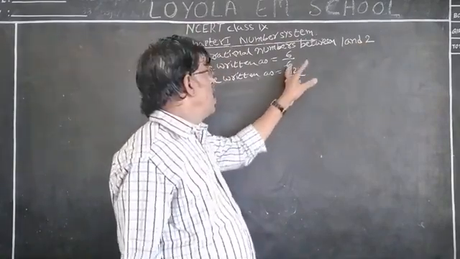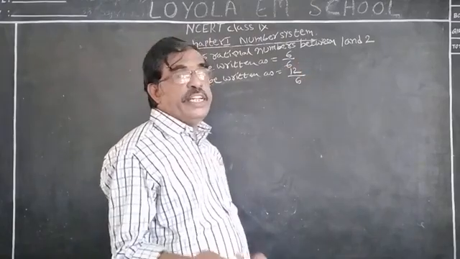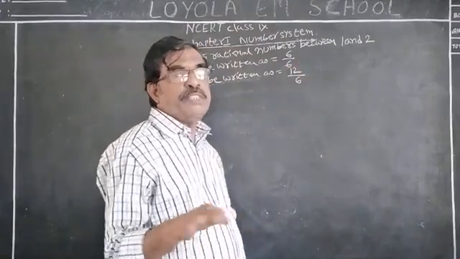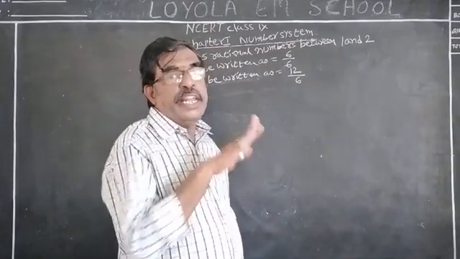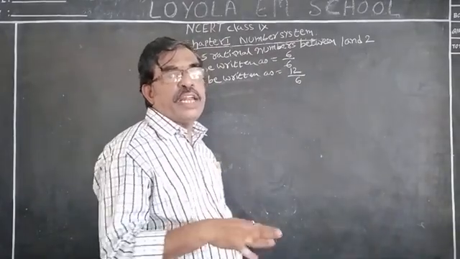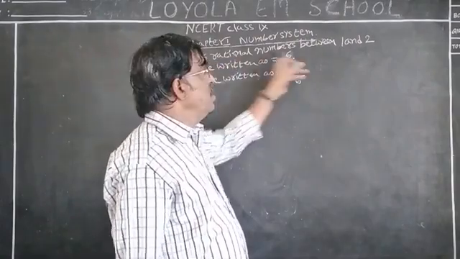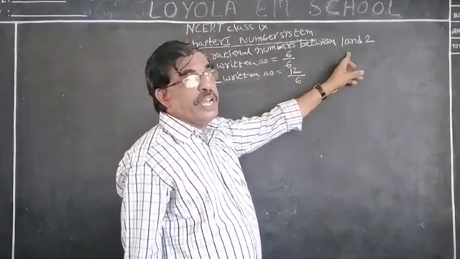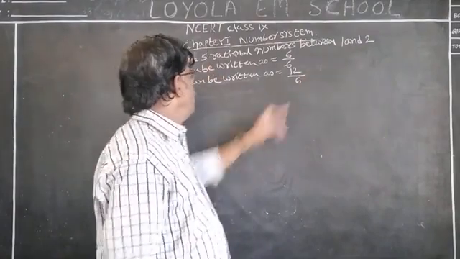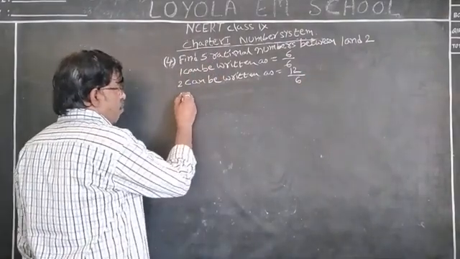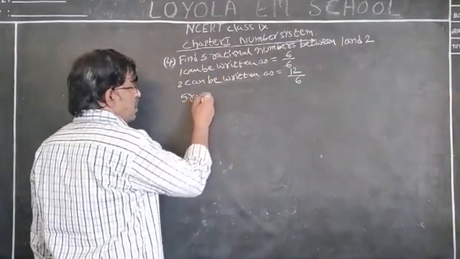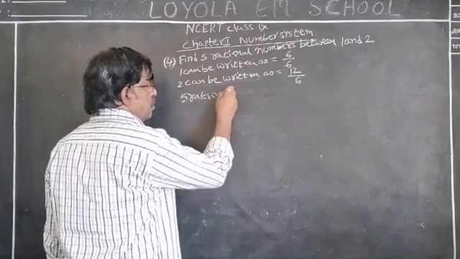Now both have 6 as the denominator. First let us make this type of sums. When denominators are equal, we can easily write 5 rational numbers between the given 1 and 2.